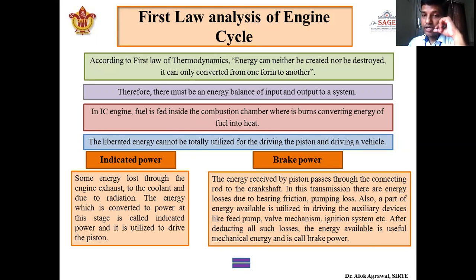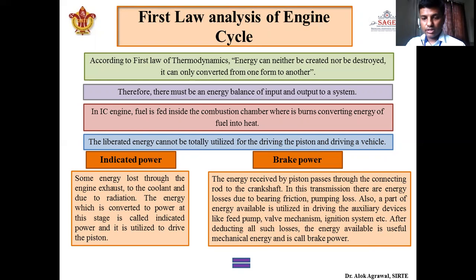Also, there is certain energy utilized for driving auxiliary devices like the feed pump, valve mechanism, ignition system, etc. After deducting all the losses, the mechanical energy available as output is called brake power.